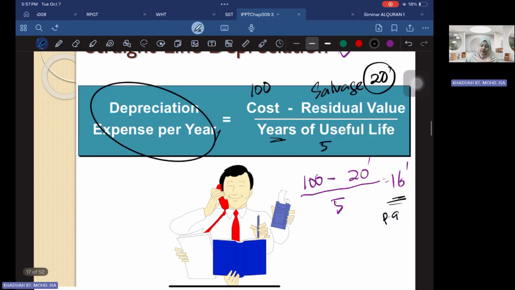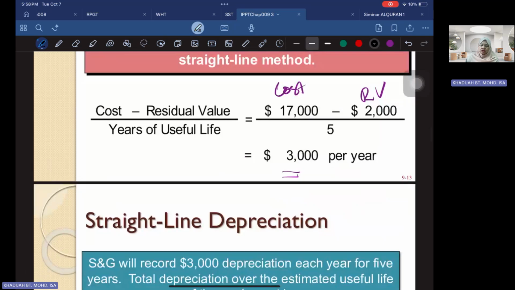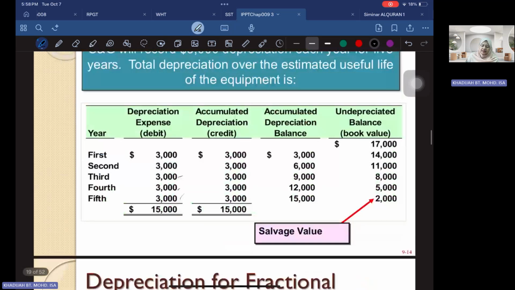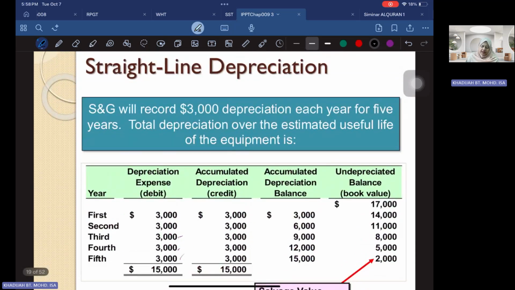Example. Straight line depreciation. So this is what we call the cost minus residual value, or the salvage value, over the 5 year period. In this case, 17 minus 2 is 15, divided by 5, you get 3,000 ringgit per year. And this table shows you the straight line depreciation for 5 years. The cost of the asset initially was 17,000. But in the first year, you have depreciated 3,000.